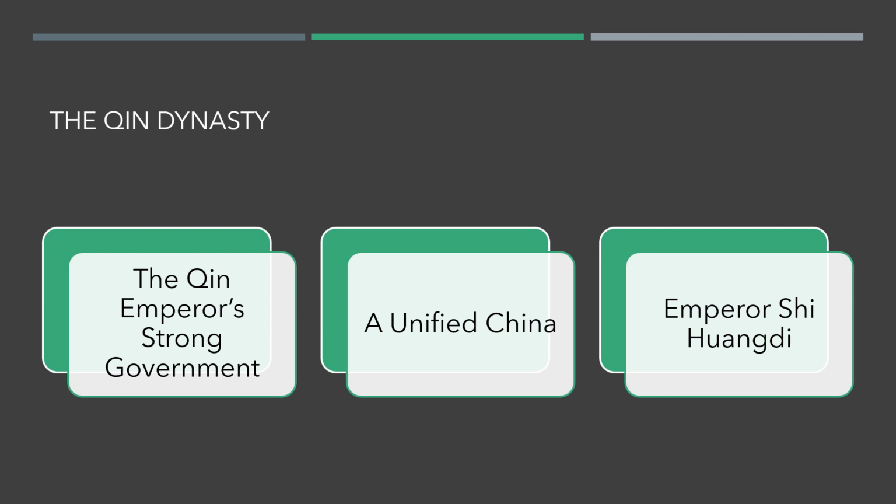In 221 before Christ, the Qin king Yingzheng succeeded in unifying China. He gave himself the title of Shi Huangdi, which means the first emperor. Shi Huangdi followed legalist political beliefs, and he created a very strong government with very strict laws and harsh punishments.